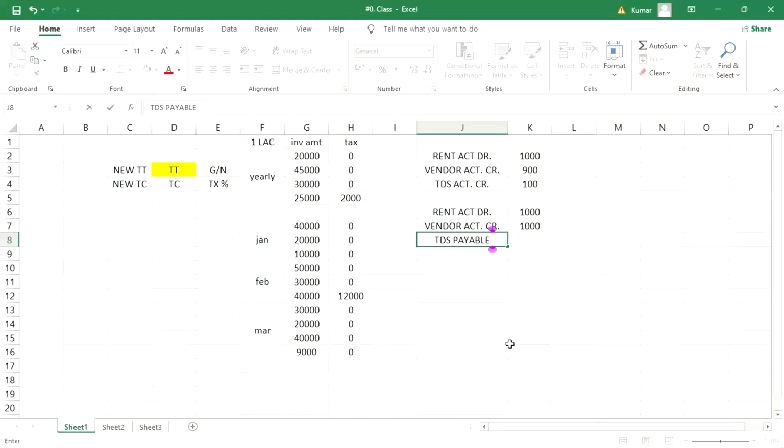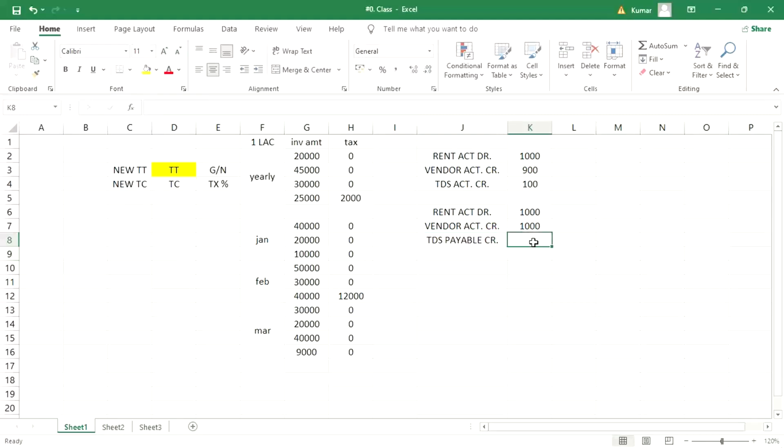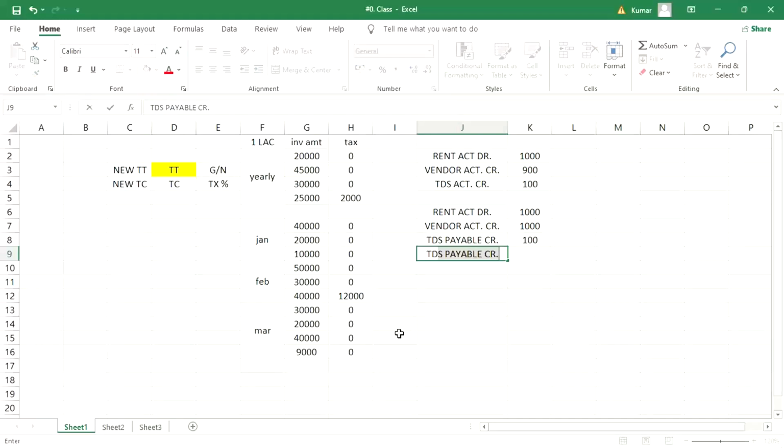Is TDS payable going to be credited or debited, guys? Tell me. Credit, sir. Why credit? Because we have to pay it, it is our liability, right? And then the TDS expense account.